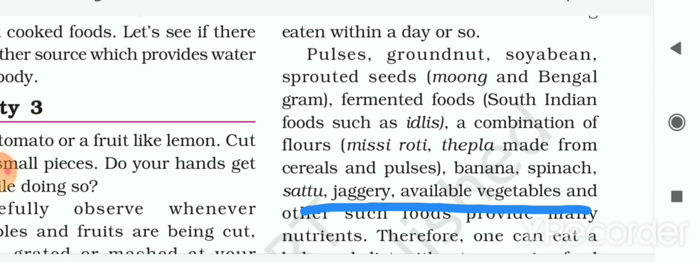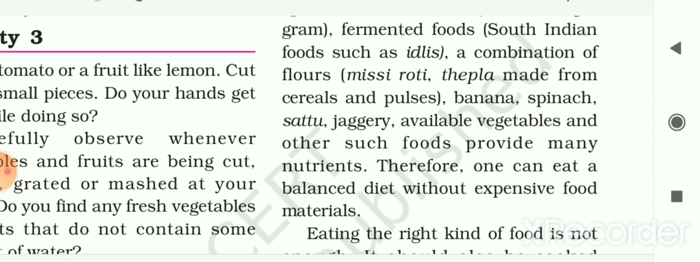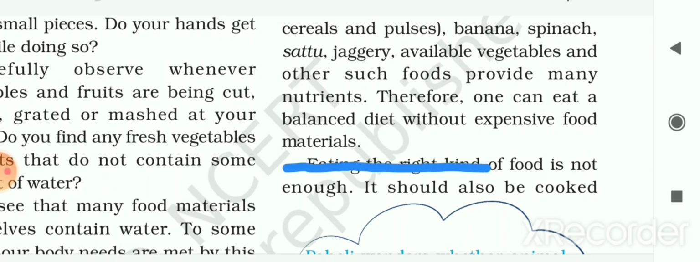Examples of fermented food are idli, a South Indian dish, or a combination of flours, that is missi roti, thepla made from cereals and pulses, then banana, spinach, sattu. Sattu is the powder mixture of ground pulses and cereals. Jaggery, available vegetables and other food provide many nutrients. Therefore, one can eat a balanced diet without expensive food materials. So, these items should be involved in our daily diet.